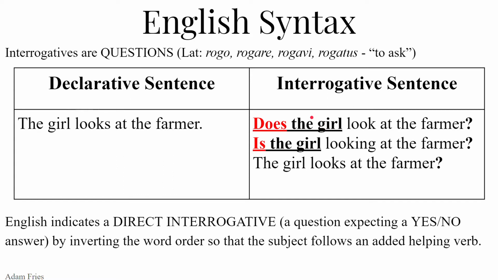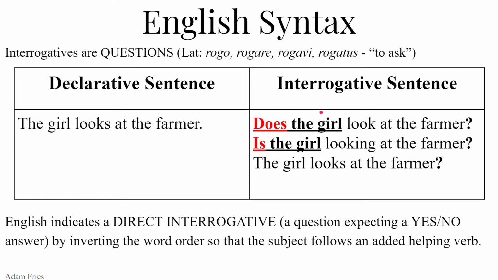So we've inverted the normal word order. It now becomes helping verb, subject, then the main part of the verb, and then the direct object. So, does the girl, helping verb, subject, look at the, verb, direct object farmer? Is the girl looking at the farmer?